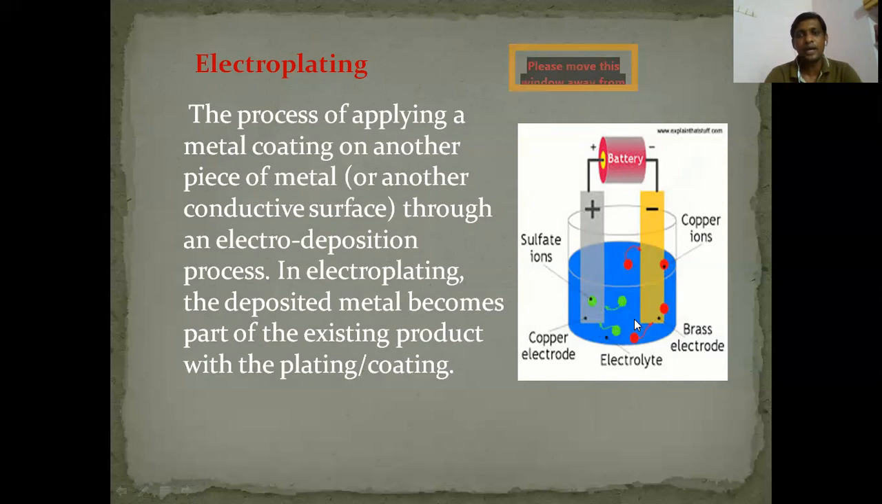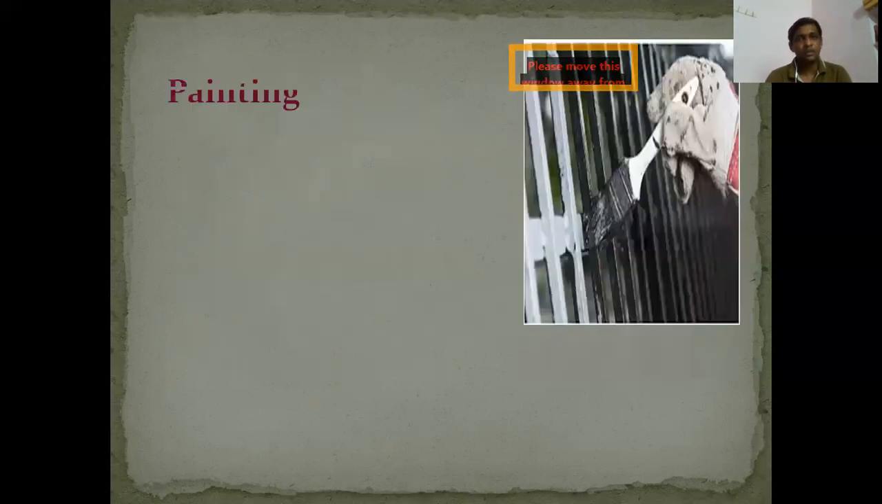In this, I'm going to add some sulfuric acid to move the process very fast, and connect these two terminals to a battery. Automatically, we are going to see some bubbles. After some time, this blue color will change to green, and this iron nail will change to a gold color. On the iron nail, the copper is going to be deposited. This is called electroplating.